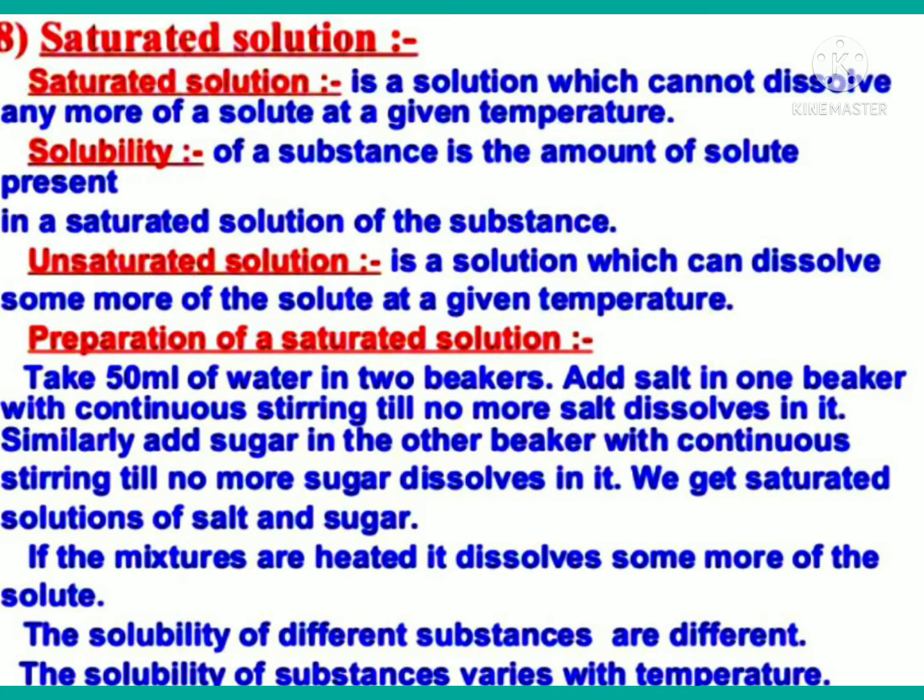Preparation of a saturated solution. Take 50 ml of water in two beakers. Add salt in one beaker with continuous stirring till no more salt dissolves in it. Similarly, add sugar in the other beaker with continuous stirring till no more sugar dissolves in it. We get saturated solutions of salt and sugar.